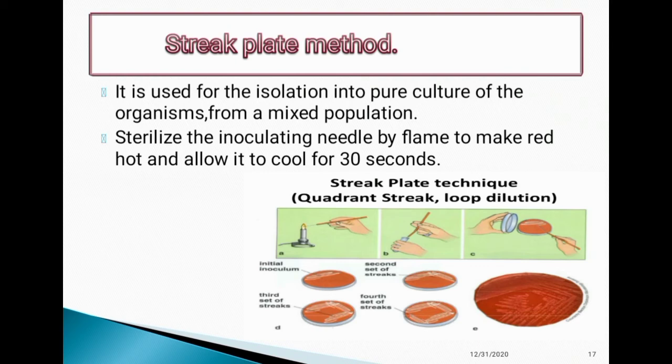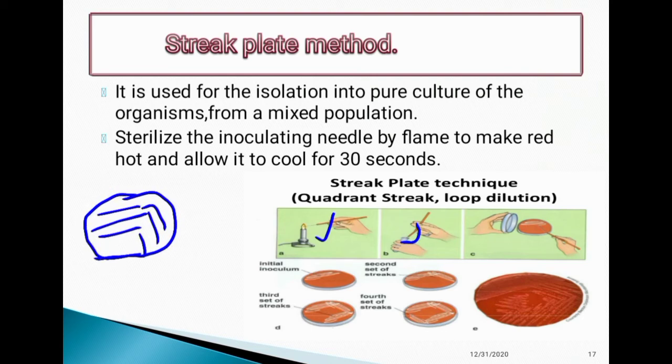Firstly, we have the petri plate. Next, the inoculum is picked up with the hot needle, pick the bacteria and first streak a line in this process. Next, the same process again, and next this process. This is the streak plate method process.